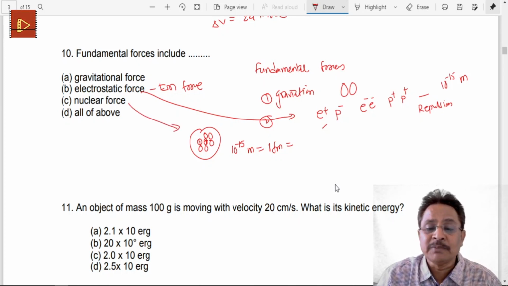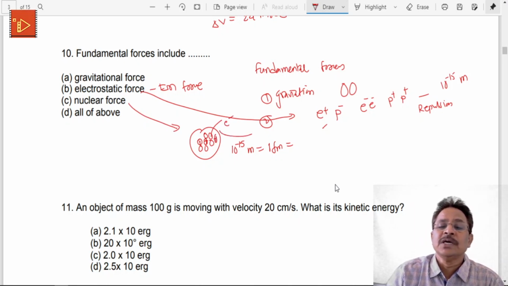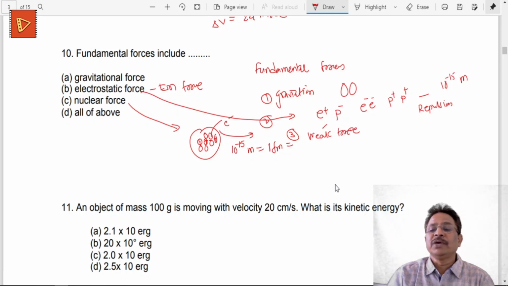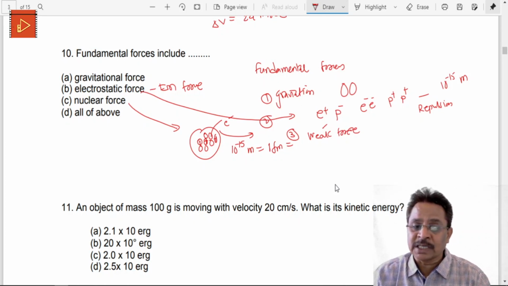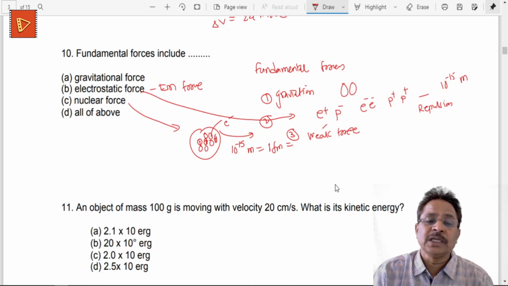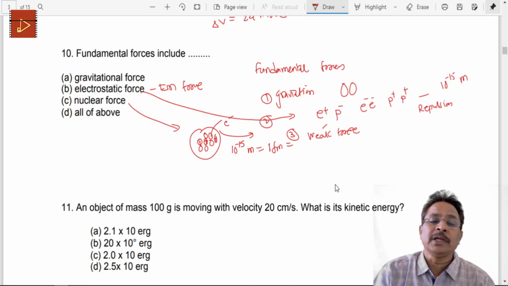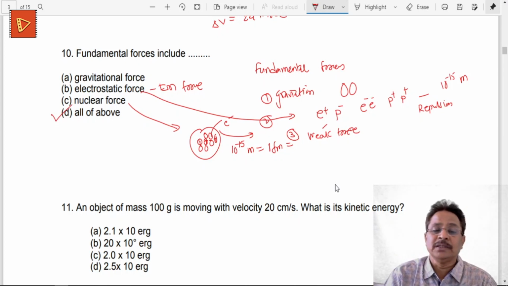Other than that, sometimes some of the neutrons come out, protons remain inside, and an electron comes out. This interaction takes place with the help of one more, third fundamental force, which is called the weak force. As compared to the strong nuclear force, this force is weak. That's why it is called a weak force, but that is not included in our syllabus. To understand, there are 4 such fundamental forces. Out of these, gravitational, electrostatic, nuclear, all these forces are fundamental. So D is the correct option of question number 10, as shown by this particular example.